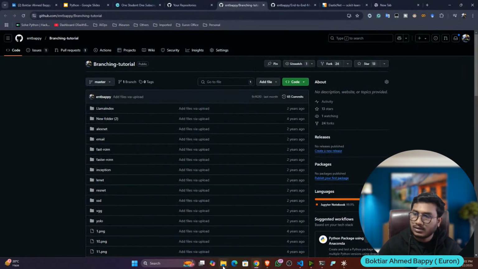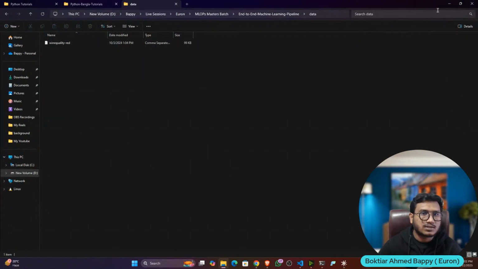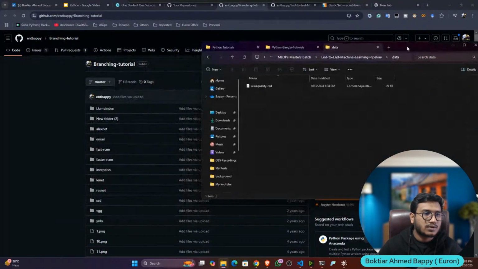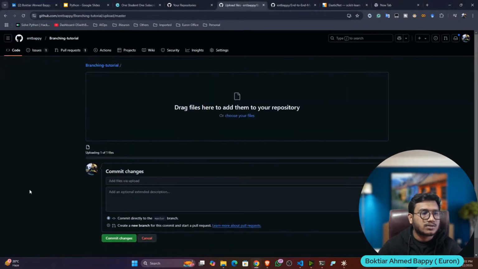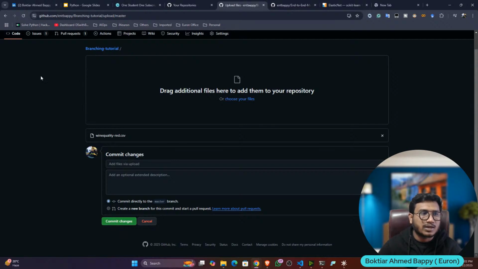How to upload? Here you can do the drag and drop operation. Let's say this is the data. If you want to upload, just do the drag and drop like that. See, now it is uploading the data. After that, just click on the commit button. Okay, it will commit the data. For me, I already have the data uploaded in my GitHub.